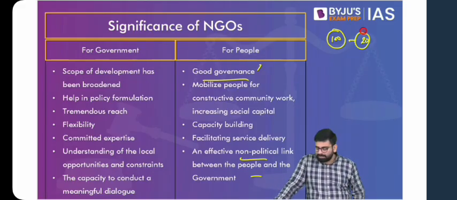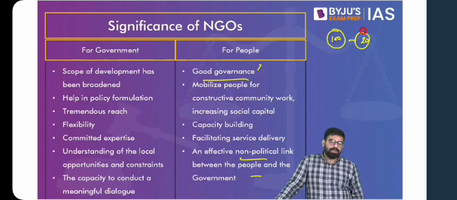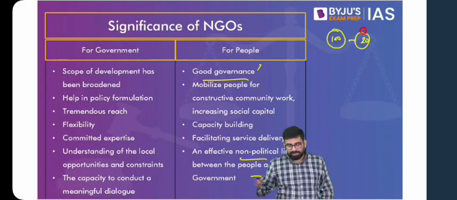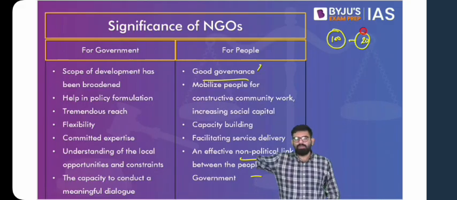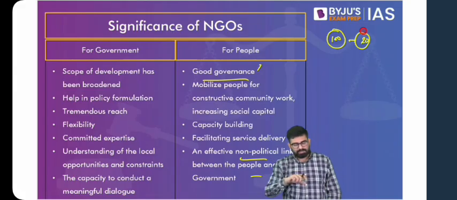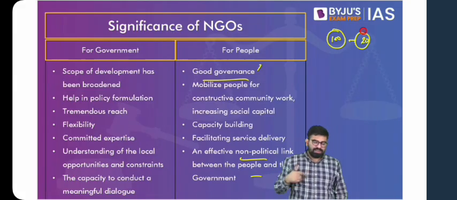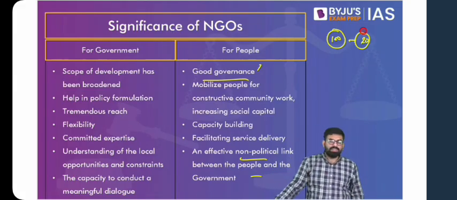Similarly, these are the people who work on the ground level. They are the ones who understand the people better than the government. They know what the actual demands of people from a particular community are, and they take these demands of these people to the government, because the government otherwise would not know. So it is beneficial for the people because their demands have reached the government, and it is beneficial for the government because the government is also able to take care of their citizens.